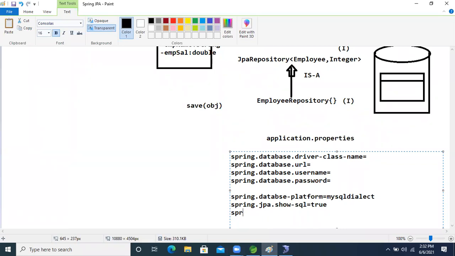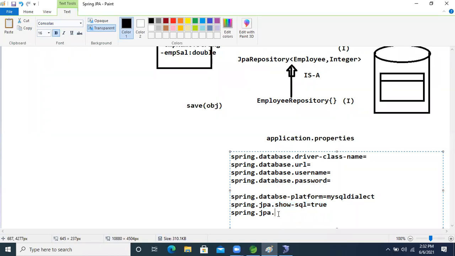Now another one is spring dot JPA dot format. We will not take format. What is the need of format? That is not mandatory. This property is also not mandatory, right?